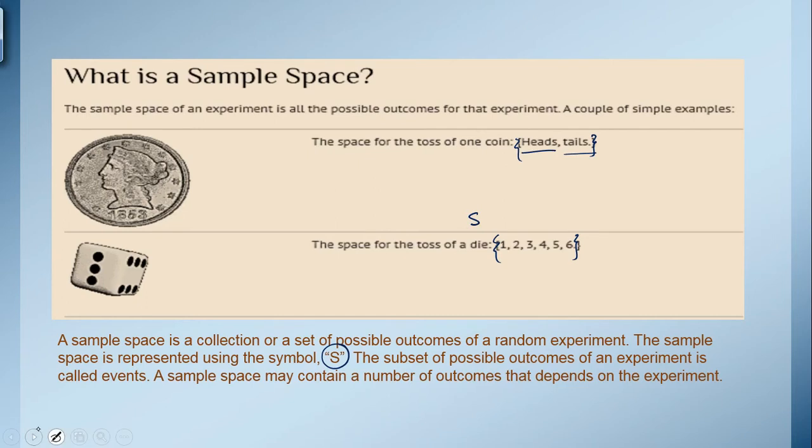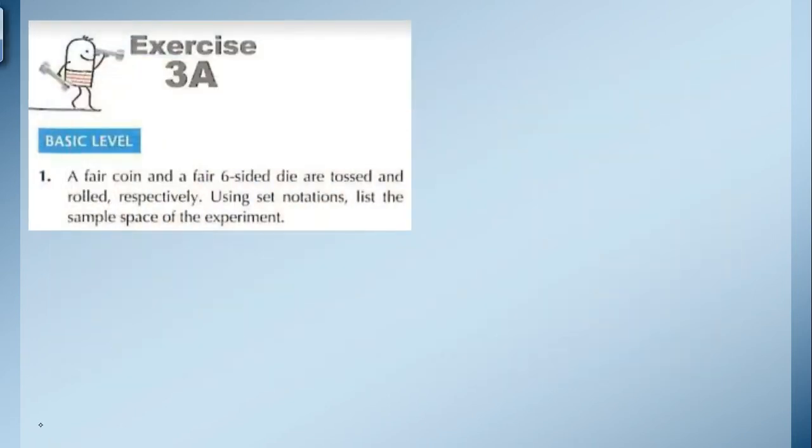Okay, now next we have one of the questions from the 7th edition of the Mathematics book 4, and the topic is probability, chapter number 3. Question number 1 of exercise 3A is: a fair coin and a fair 6-sided dice are tossed and rolled respectively.